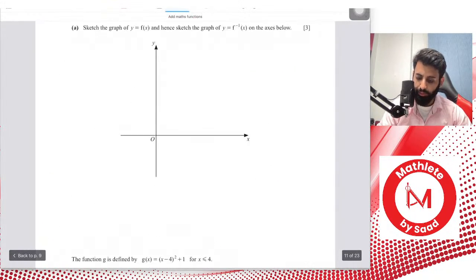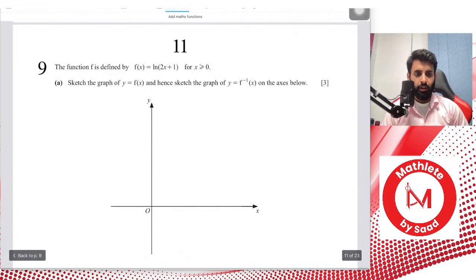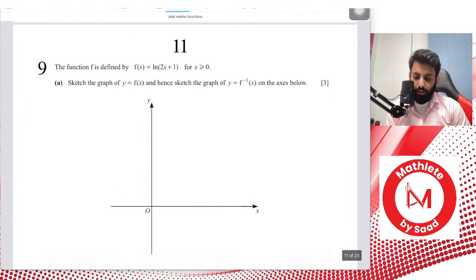Okay, so here's a question. This says the function f is defined by f of x equals ln(2x plus 1). So this will help you understand graphs of ln also. Sketch the graph of y equals f of x, and hence sketch the graph of y equals f inverse of x on the axis below. Notice how the question has already been kind enough to give you the domain.